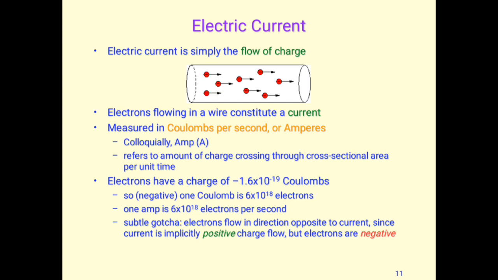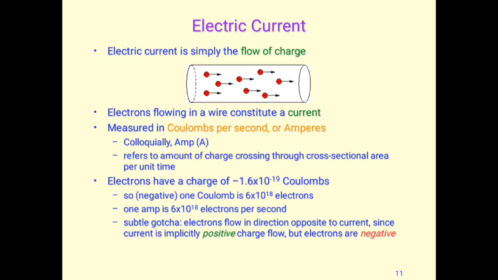And now, after studying the charges, how do we define electric current? Electric current is the flow of charges. So electrons flowing in a wire constitute a current. This is measured in coulombs per second, like the number of charges crossing per unit area, and the ampere is defined as coulombs per second.